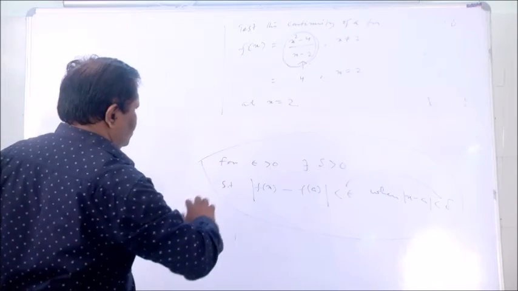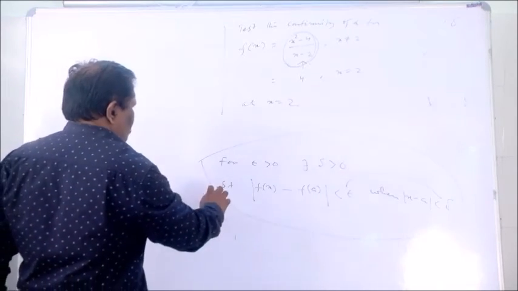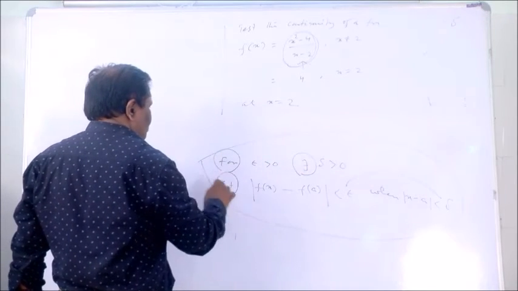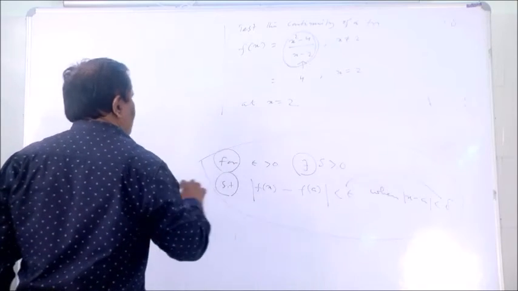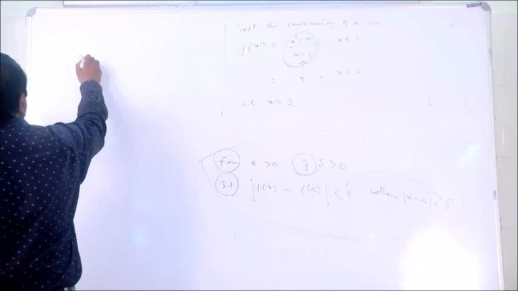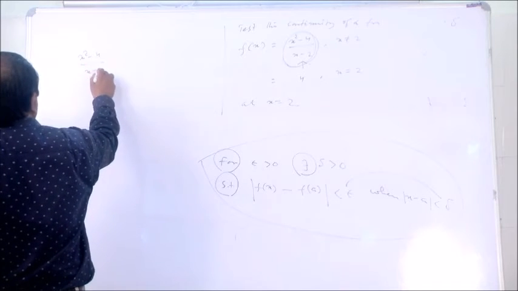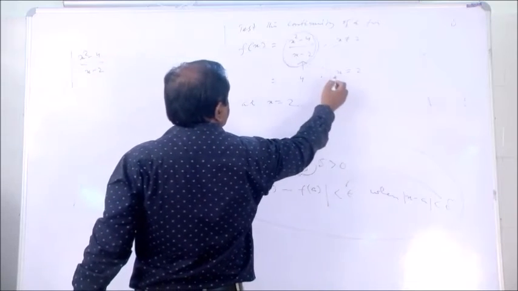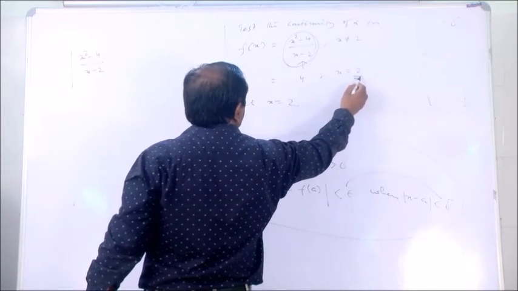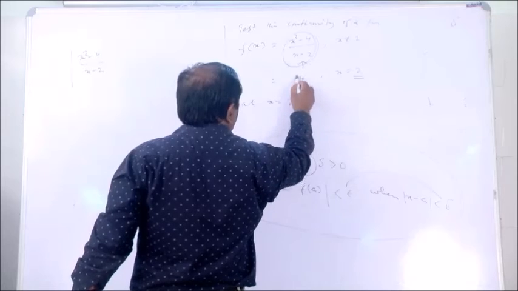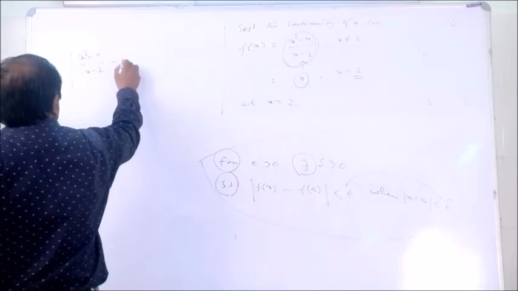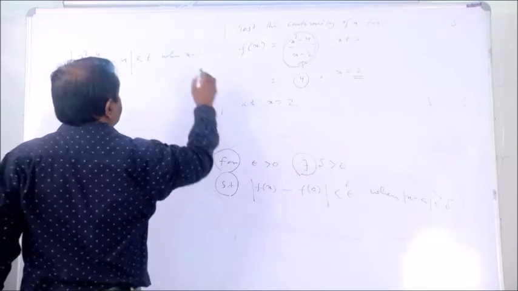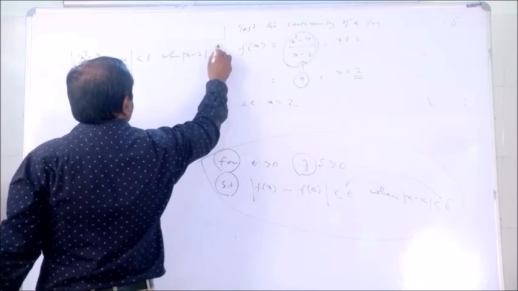For epsilon greater than 0, there exists delta greater than 0 such that, if f of x, that is x square minus 4 by x minus 2, minus f of a, where a is equal to 2 and f of a equals 4, so minus 4, mod is less than epsilon, when mod of x minus a, that is x minus 2, is less than delta.